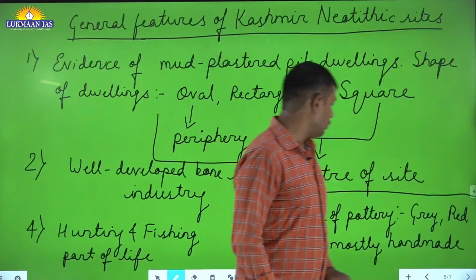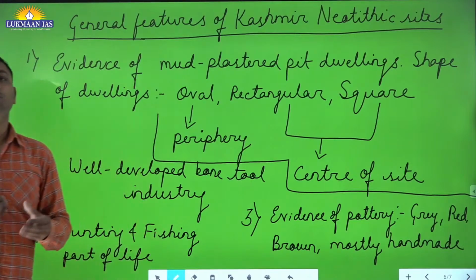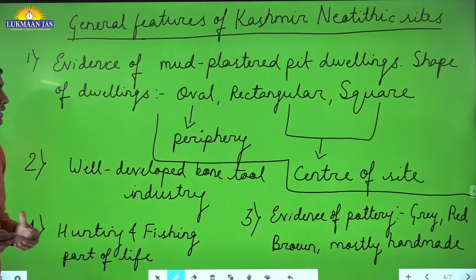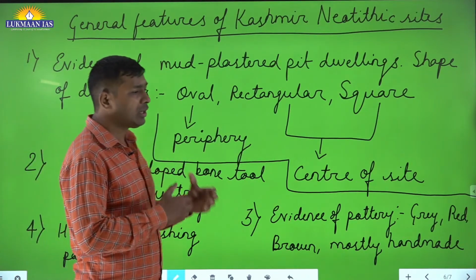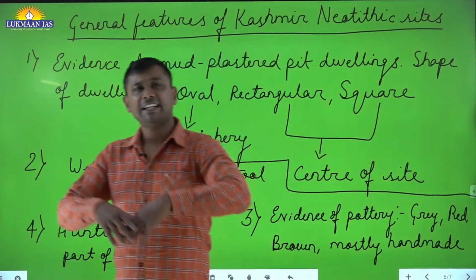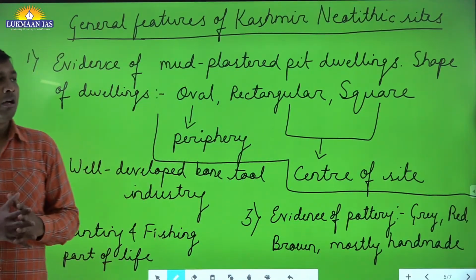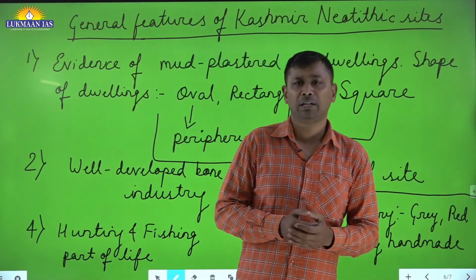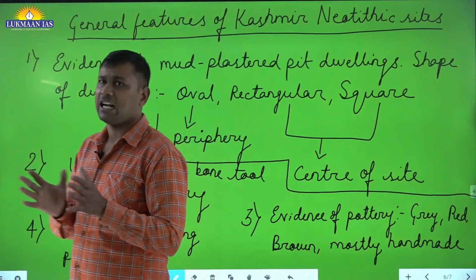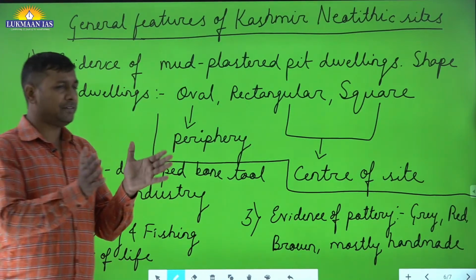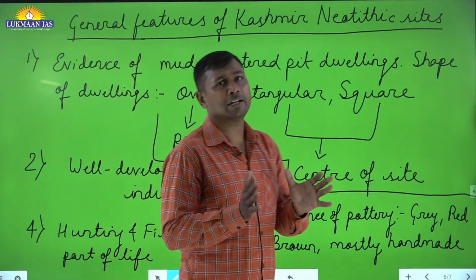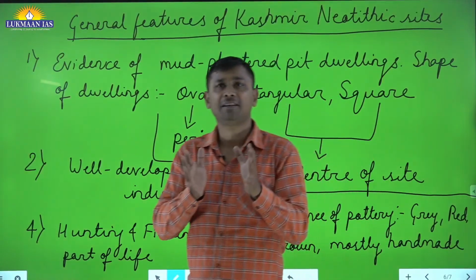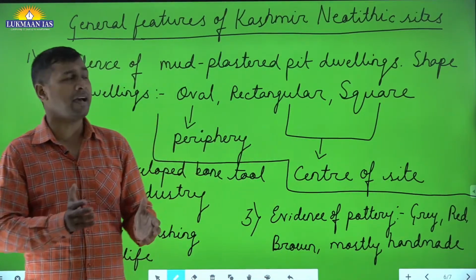Now, what information do we get from all these sites and whatever excavations have been done? What are the general things? See, in detail there is very much, but you don't have to study in that much detail, even as a history optional student. Rather, you should create a 50-60 word write-up for every site, and you need to keep revising it.